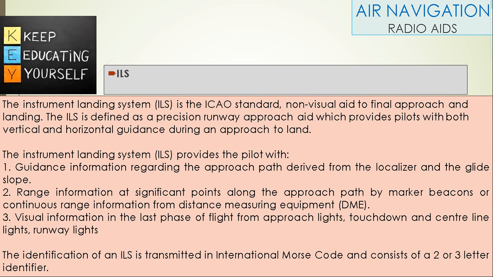It provides guidance information regarding the approach path derived from the localizer and the glide path, range information at significant points along the approach path by marker beacons or continuous range information from DME, and visual information in the last phase of flight from approach lights, touchdown, centerline lights or runway lights. The identification of an ILS is transmitted in International Morse code and consists of a 2 or 3 letter identifier.